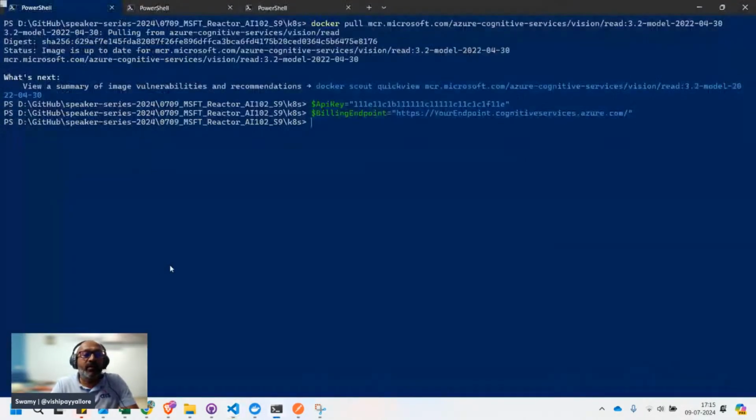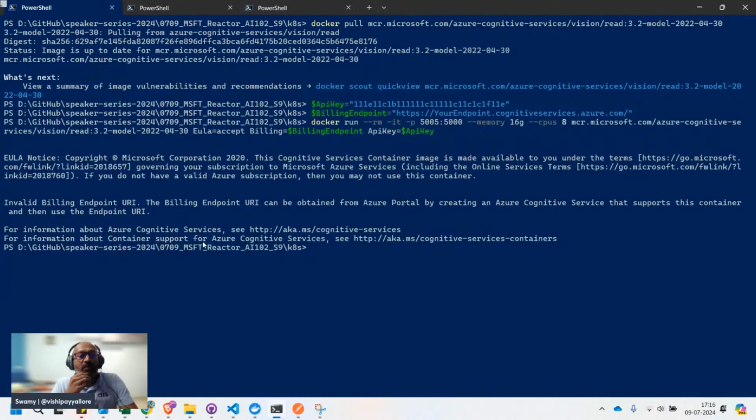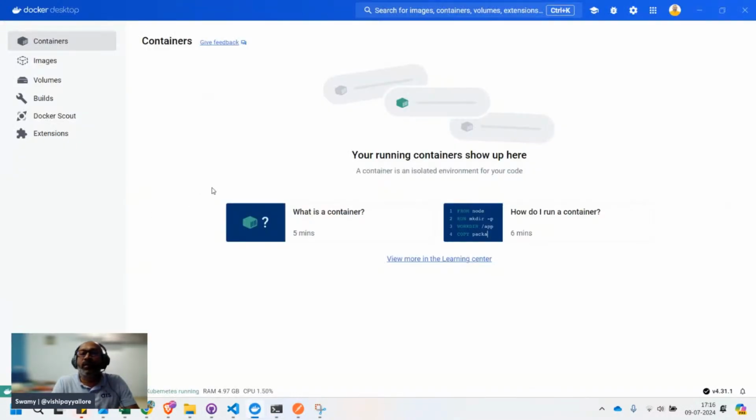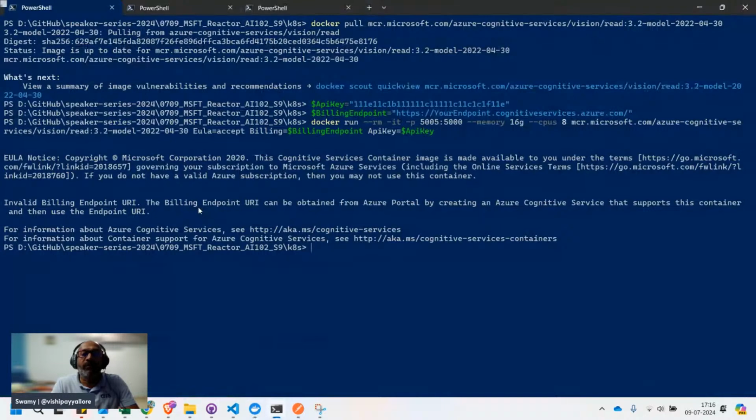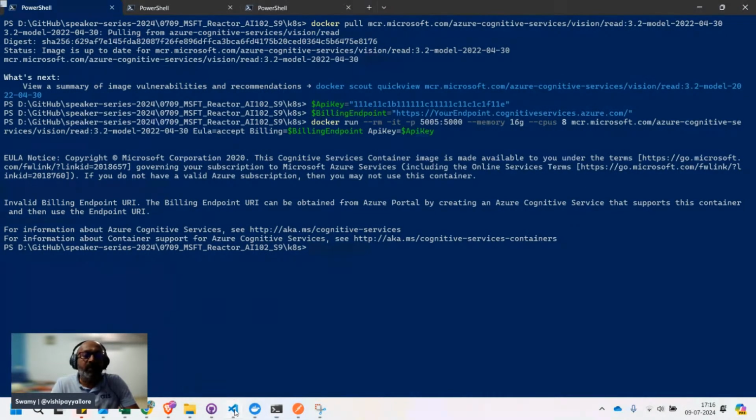It will not start, because it figured out that we are not the legitimate people, or we don't have the proper account or the API key. That means it can't bill us for the services which we are using. So you can see that it didn't create any of the containers here. So we definitely need the API key and this one.